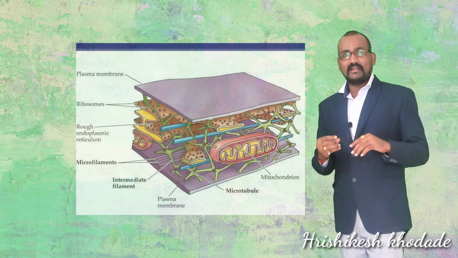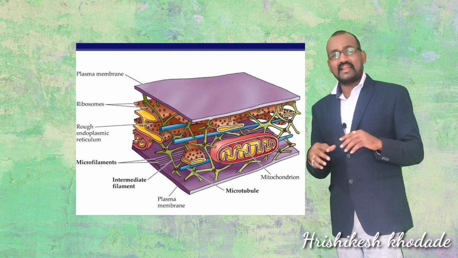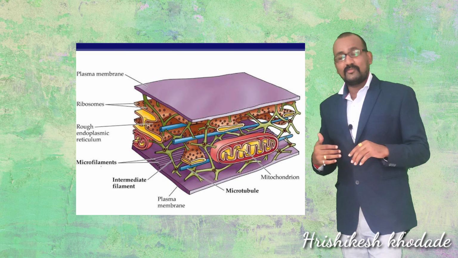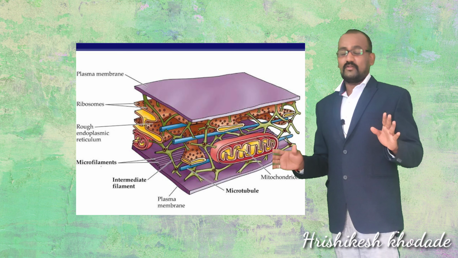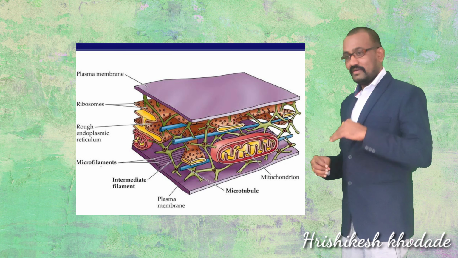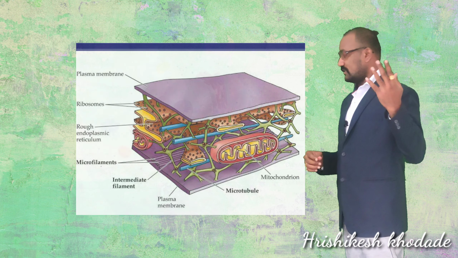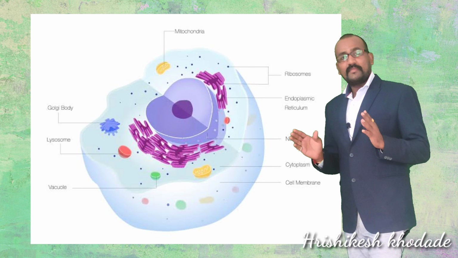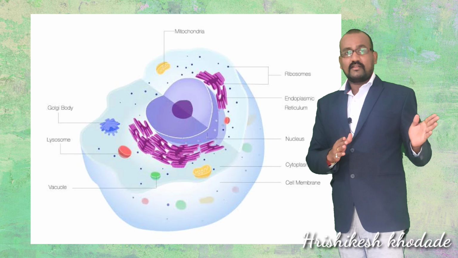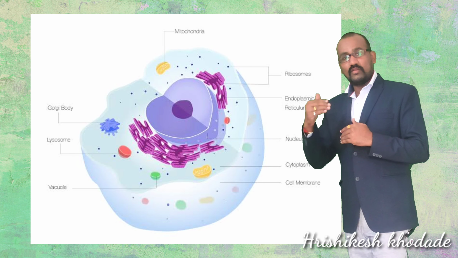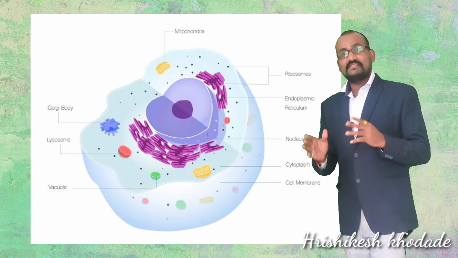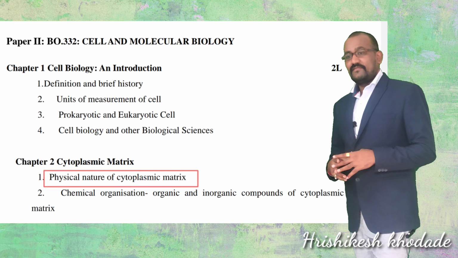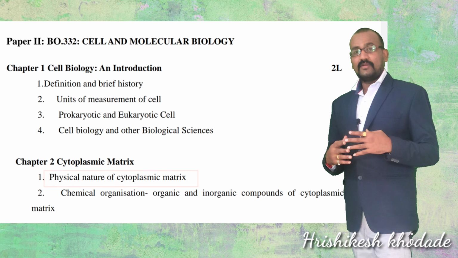Not only support, but various biochemical reactions also happen with the help of the tracks provided by this cytoplasmic matrix. This is not the topic of discussion in today's lecture. We will discuss it in upcoming lectures where it is needed. Here I am saying that the cytoplasmic matrix contains 90% water and the remaining 10% contains other molecules, in which protein makes up the major portion. So there is a point in your syllabus: physical and chemical properties of the cytoplasmic matrix.